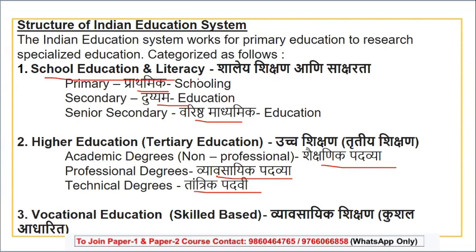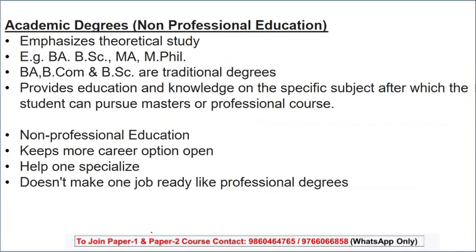So we just did school education, which is primary, secondary, and senior secondary. We did it in the first slide itself. Higher education is academic, professional degree, or technical and vocational education, which is basically for skills. Let's quickly understand the academic degree. Academic degrees are called non-professional education.